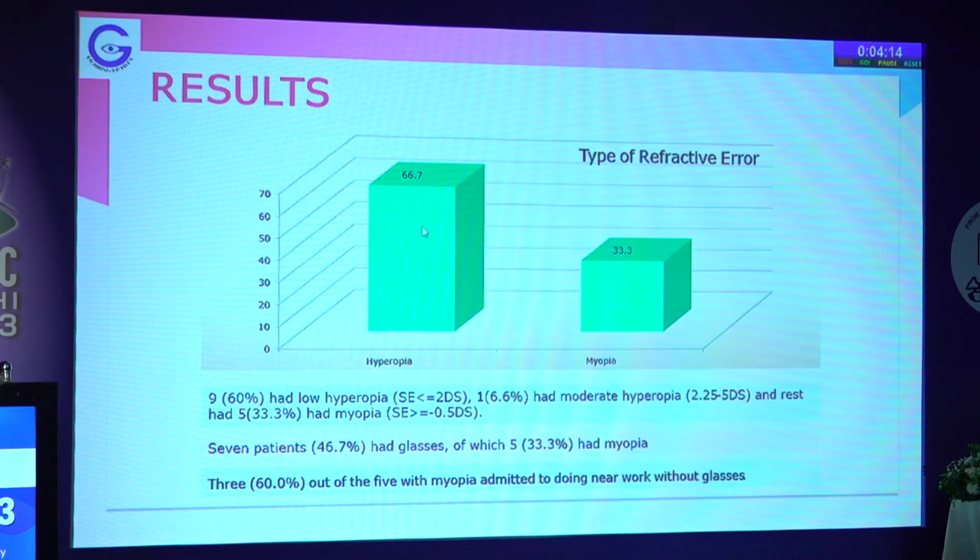When we looked at the refractive status, the majority of the patients in our study had low hypermetropia, about 60%, that is, spherical equivalent less than 2 diopters. A few had moderate hypermetropia between 2 and 2.5, and the rest had myopia, about 33.3%.